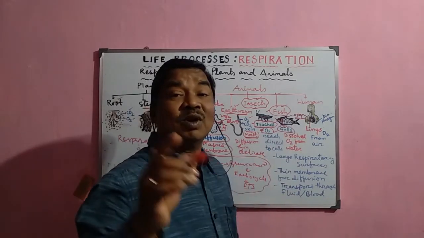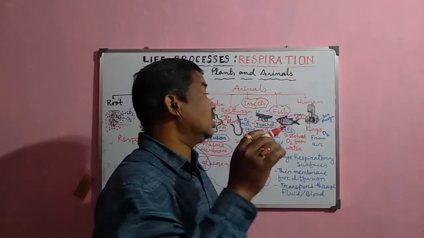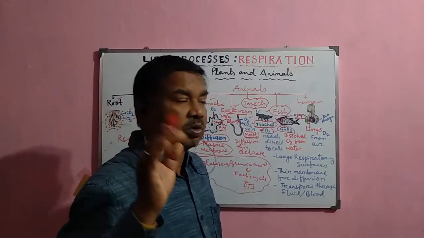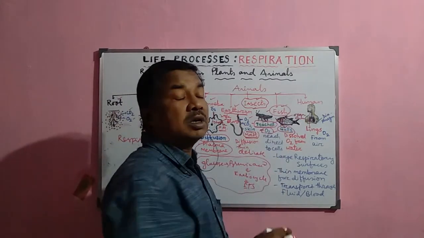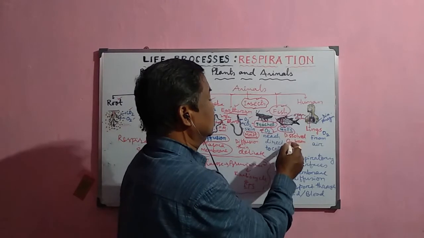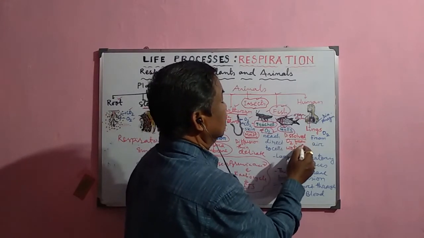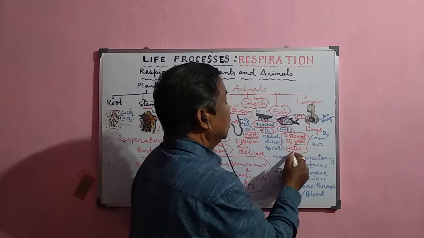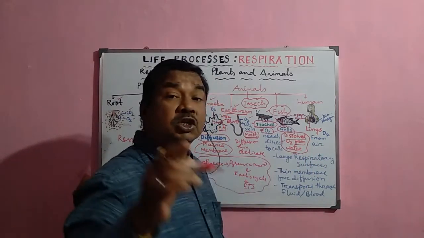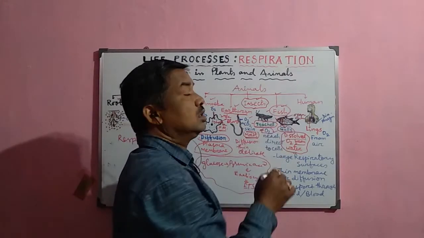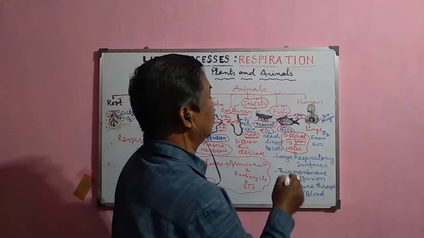Actually, they do not drink the water, but the water enters through the mouth and is released through the upper column. And when we release it to the outside through the upper column, normally the dissolved oxygen which is present in the water, a lot of oxygen is dissolved there, and this dissolved oxygen now enters through the gills into the blood circulation.